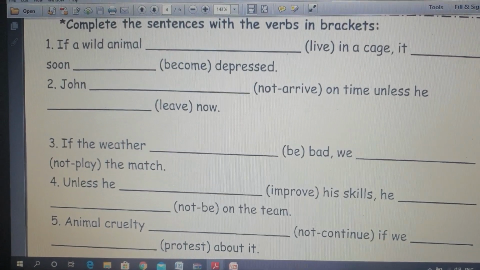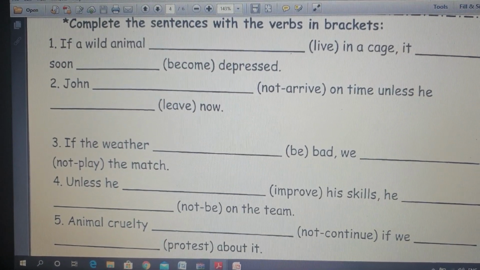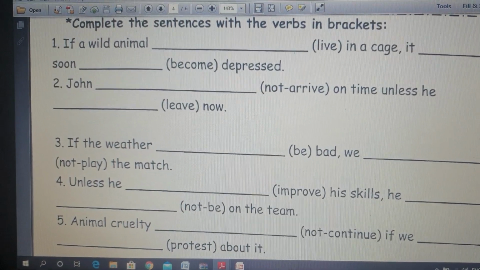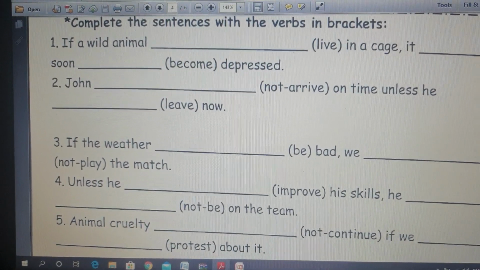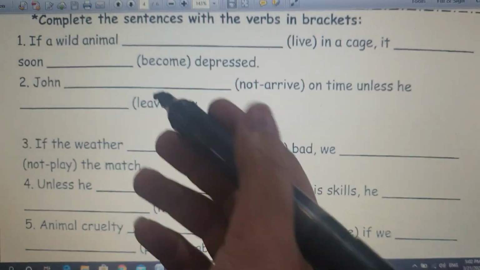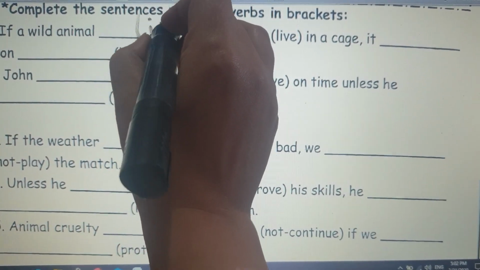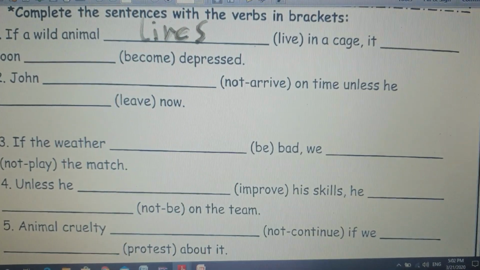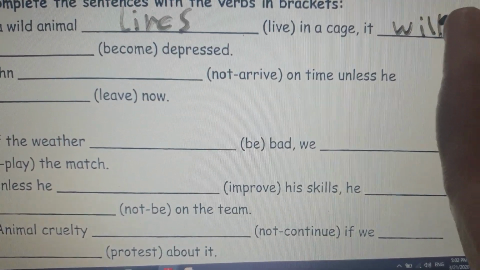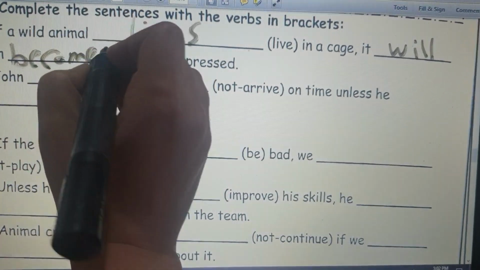And here we will do the booklet, page number 5. Complete the sentences with the verbs in brackets. It's the same as in the workbook. If a wild animal is singular, so it's lives. If a wild animal lives in a cage, it will soon become depressed.